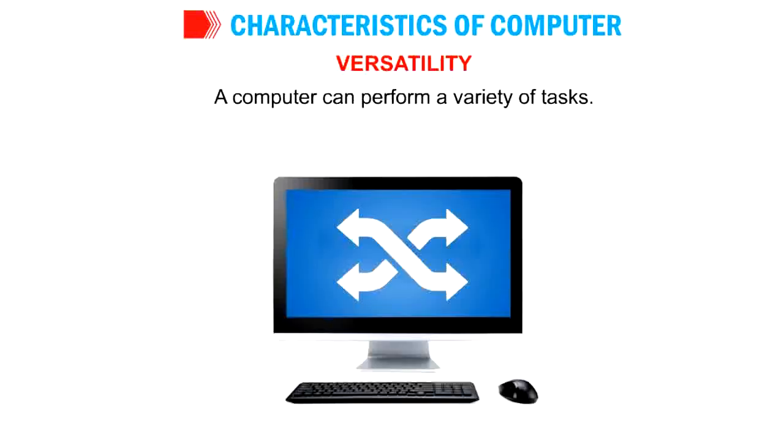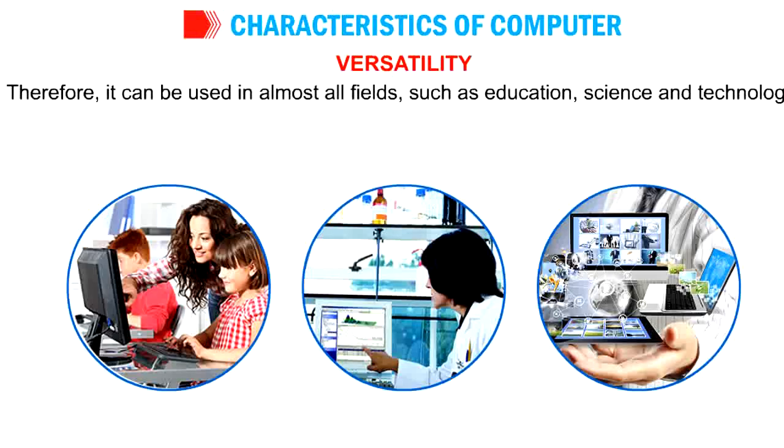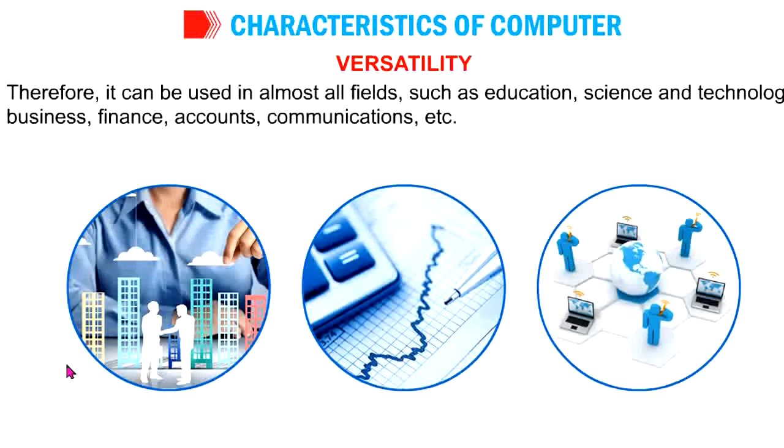Next characteristic is versatility. A computer can perform a variety of tasks, different types of jobs efficiently. They can work with different types of data such as graphics, audio, videos, etc. Because of that, we can use them in all fields like education, science, technology, business, finance, accounts, communications, etc.